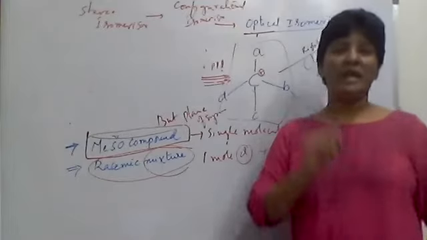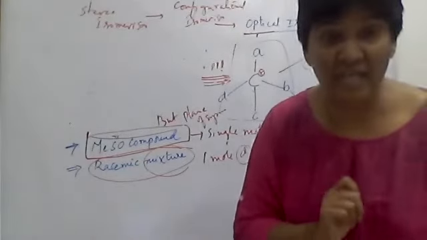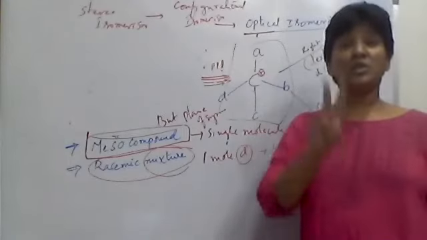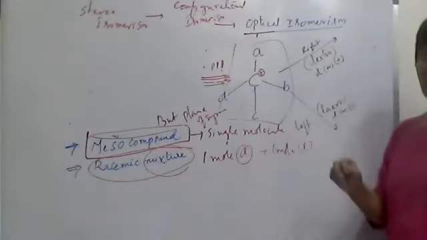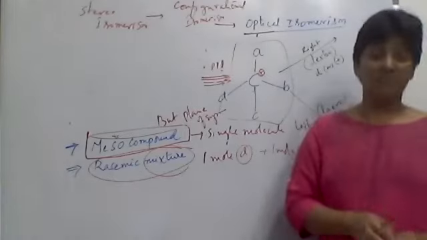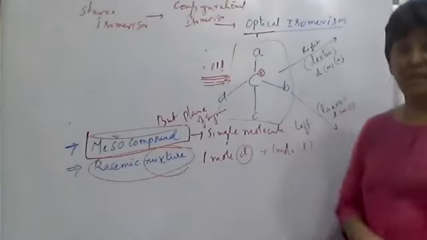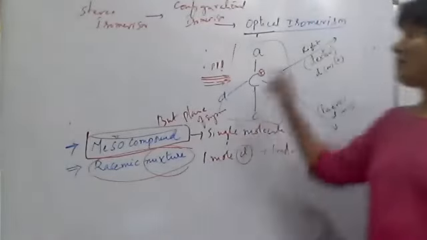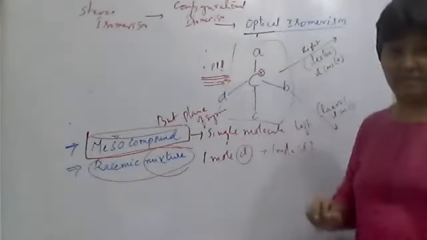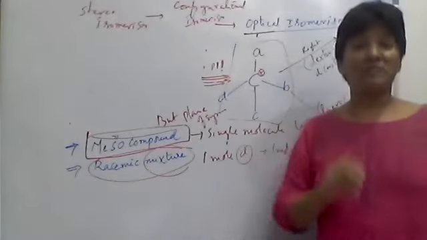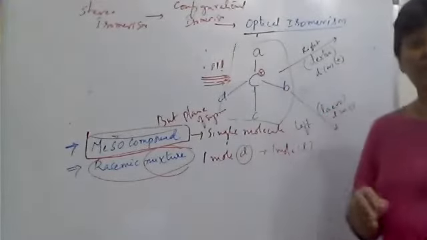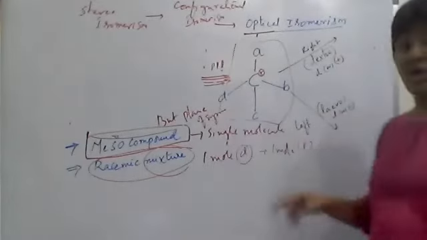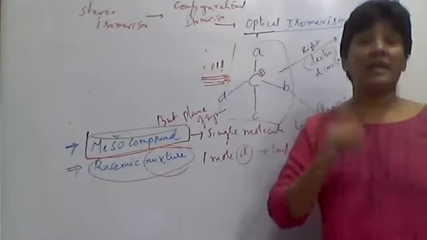For example, lactic acid contains a chiral center. Because of the chiral center, it exists in two isomers. One isomer of lactic acid can rotate the PPL to the right side, which is called D-lactic acid. Another isomer, which rotates the plane polarized light to the left side, is called L-lactic acid.